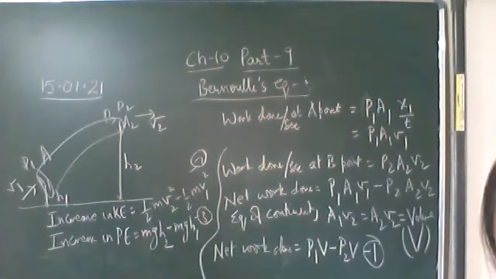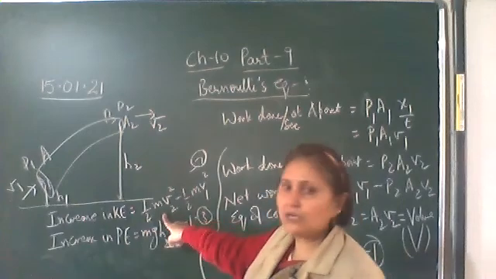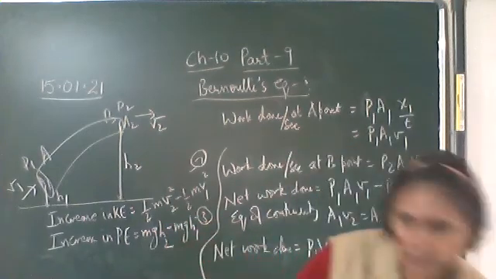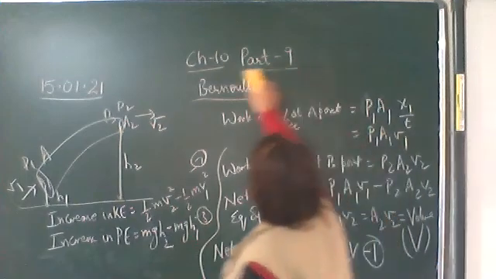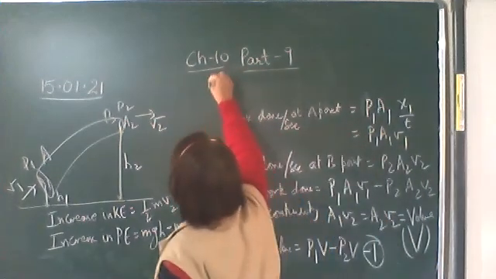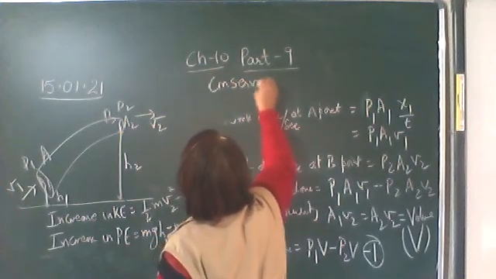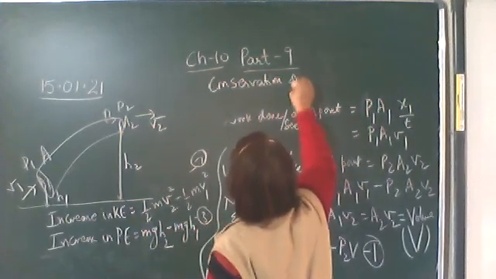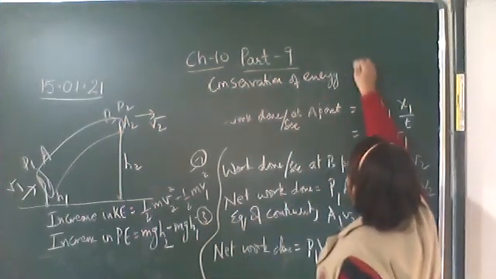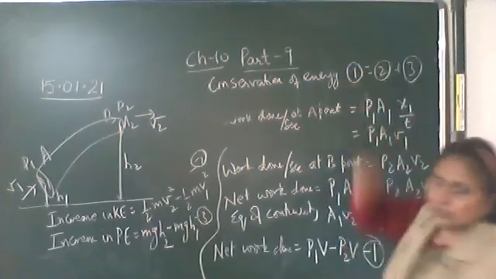Okay, now according to conservation of energy, this net work done should be equal to the increase in potential energy plus the increase in kinetic energy. So write down: according to conservation of energy, equation 1 is equal to equation 2 plus equation number 3.